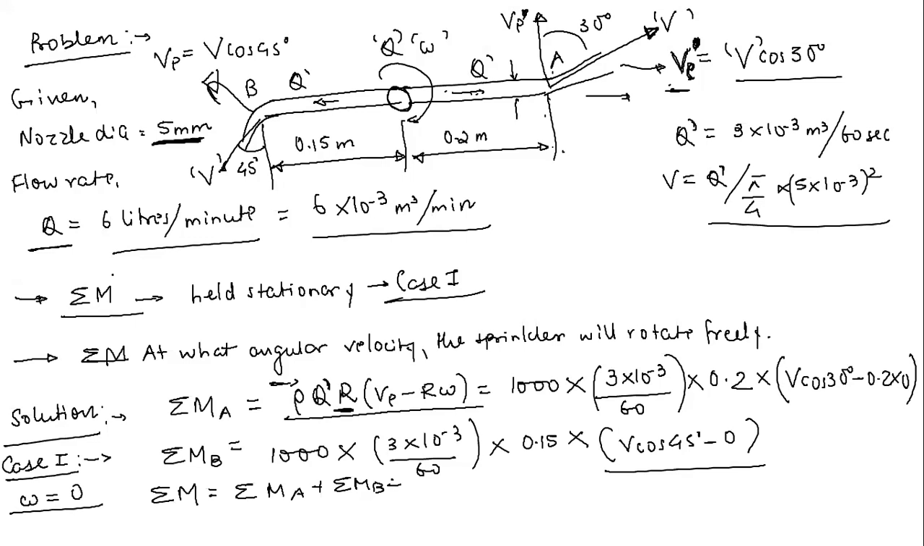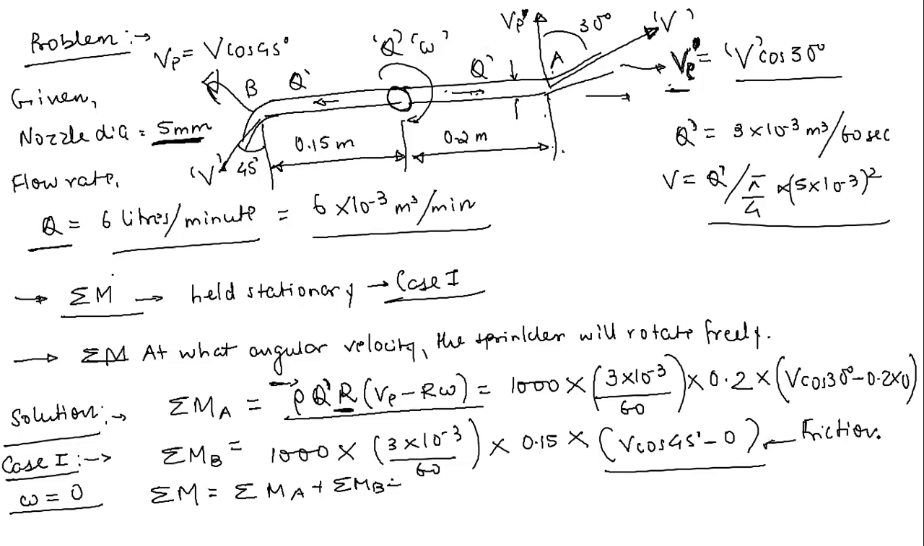If it is going to oppose, the lawn sprinkler will remain stationary for a certain duration of time. But after a certain time, the moment produced due to the nozzles A and B is going to overcome this torque due to friction. And at that particular moment of time, your sprinkler will start rotating freely. So always remember this torque which you are seeing here. Although I said I am holding the sprinkler stationary with my hand,